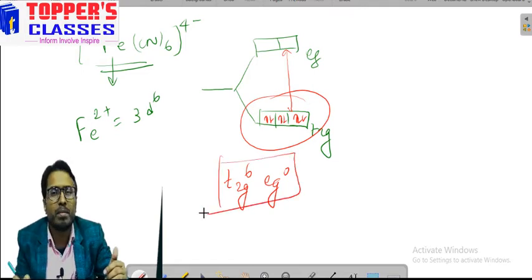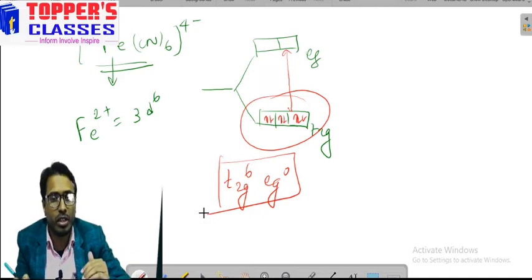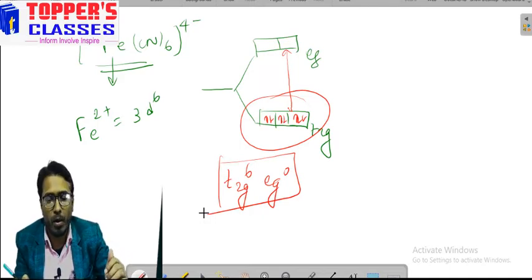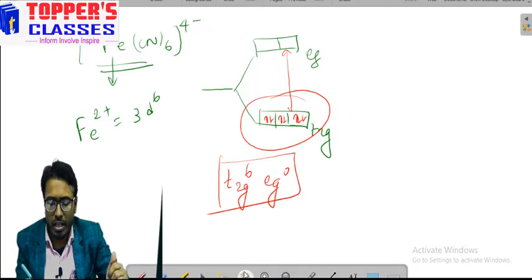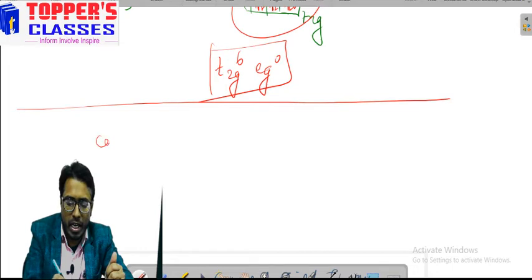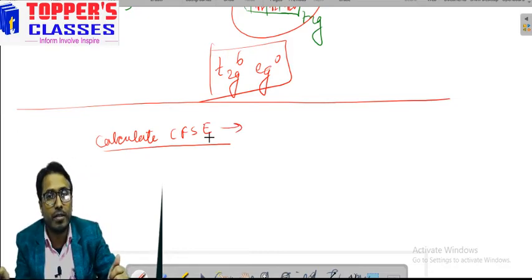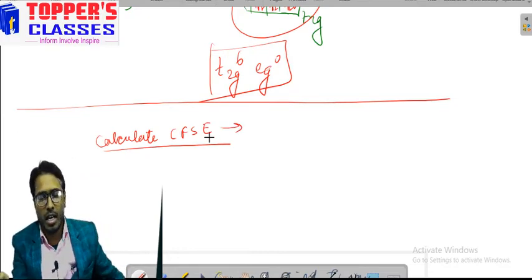Sometimes you will be asked which of the following will be the correct electronic configuration for this particular complex compound. So in this way you can find it. Another thing is that we can calculate the crystal field stabilization energy. What is CFSE? It is the crystal field stabilization energy.